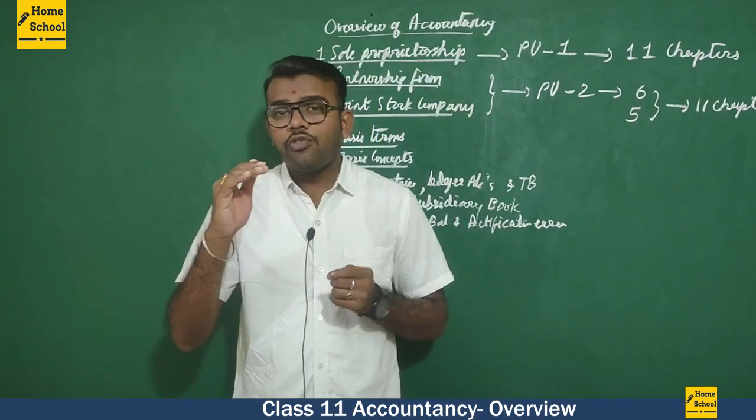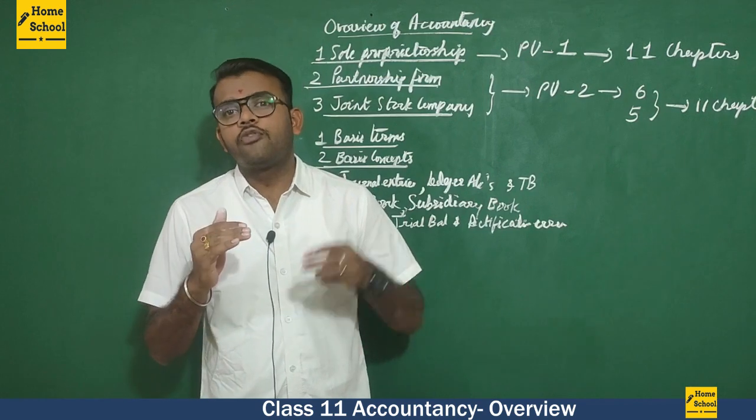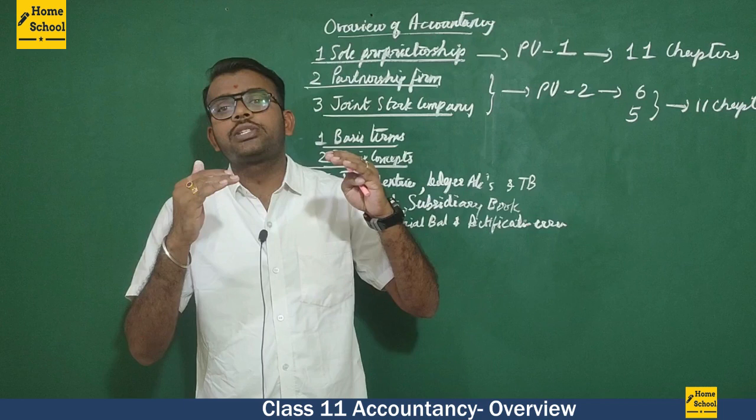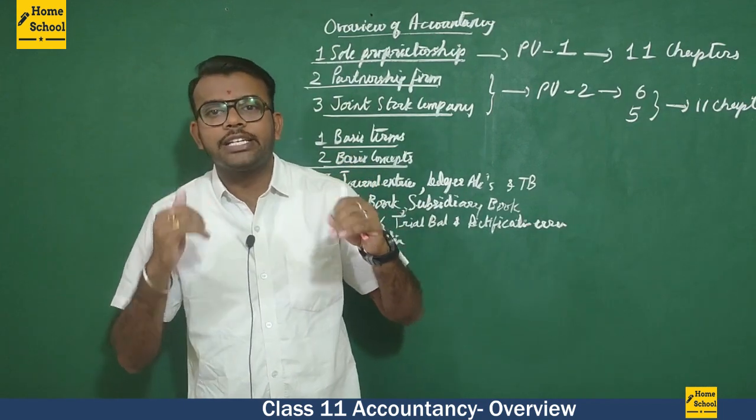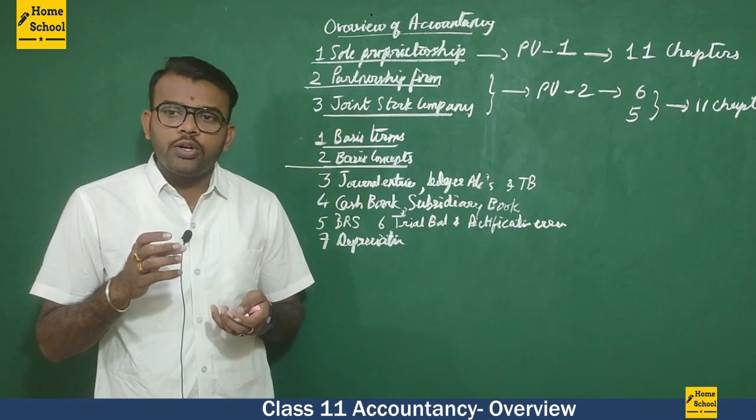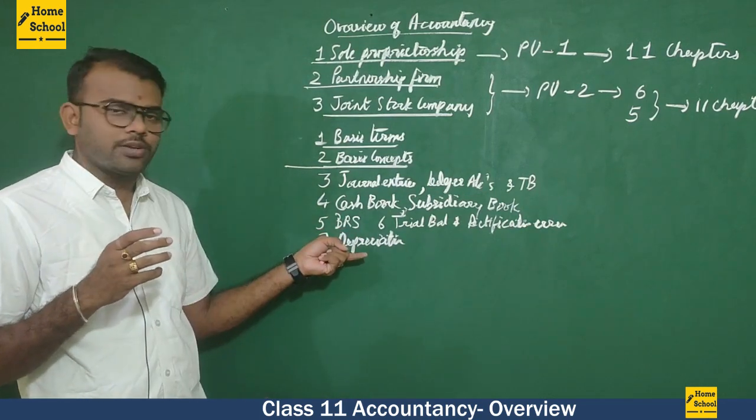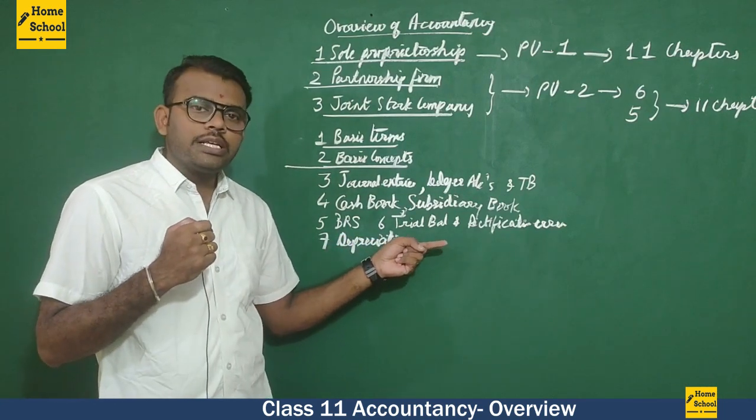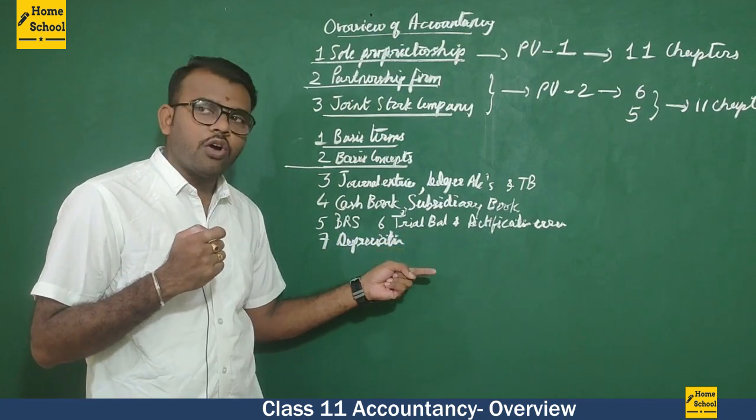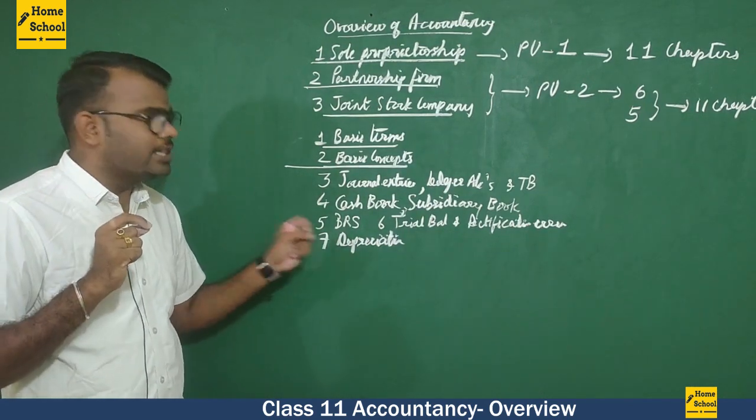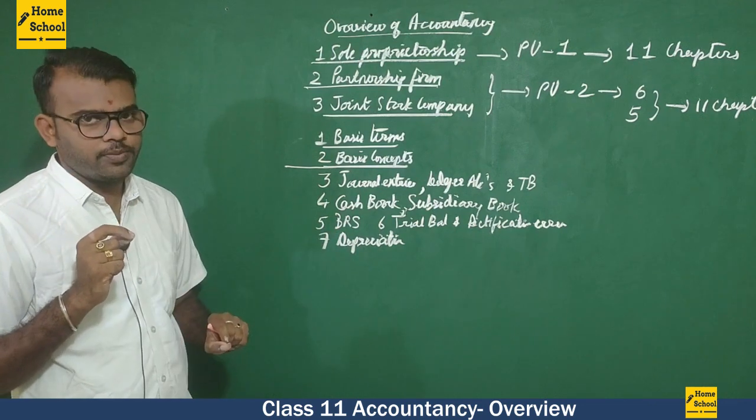Here the value of the car has been reduced. From 6 lakh it has become 4 lakh. So that process of reduction in the value of an asset is called what? Depreciation. So how are we going to understand depreciation? We have two methods: the straight line method and the written down value method. Both methods we are going to study in this chapter called depreciation.